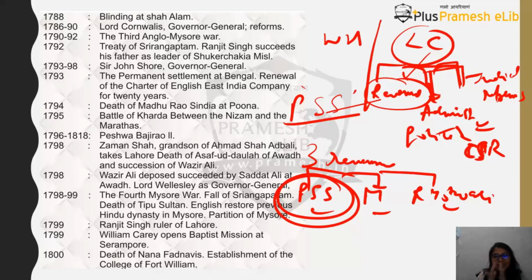He also stripped them of their police and judicial powers by introducing a separate police and judicial mechanism. So now civil servants were only responsible for administration, and the judicial and police powers were taken away. And now what about the judicial reforms? He came up with the court system.